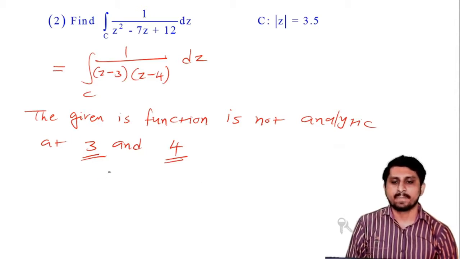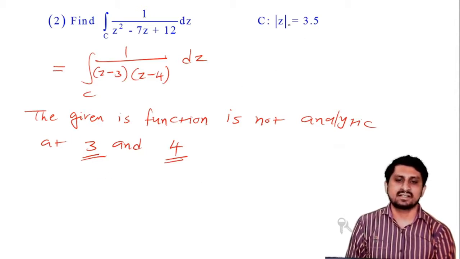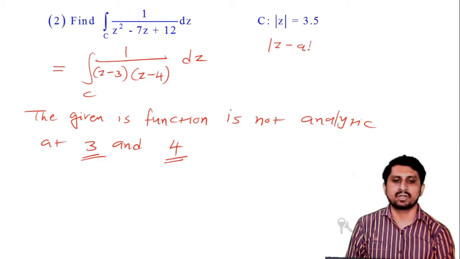Now what is the circle? Mod z is equal to 3.5. We know that the general equation of a circle is mod z minus a equal to r. So a is equal to 0, and r is the radius 3.5.